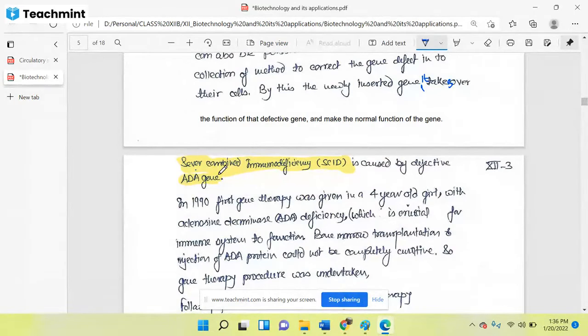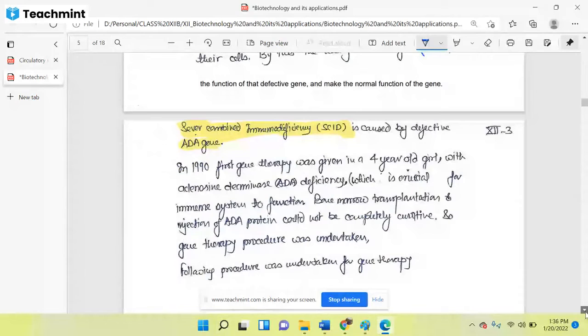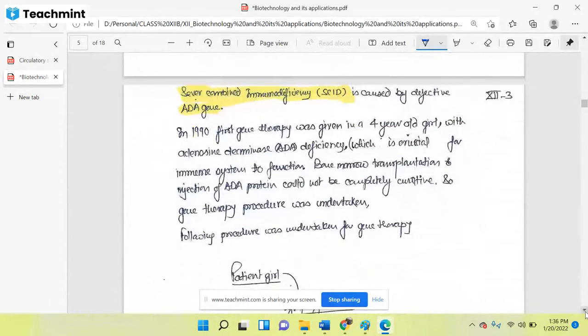So we will see the history of this disease, how scientists tried to correct it in the affected person. In 1990, the first gene therapy was given to a 4-year-old girl with ADA deficiency, meaning adenosine deaminase deficiency.